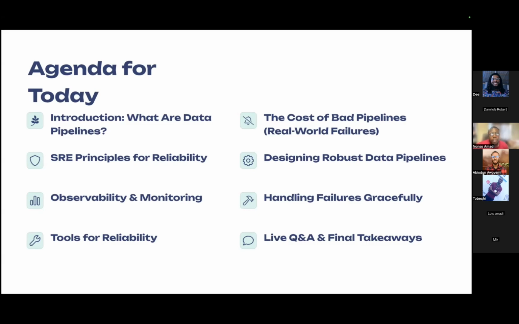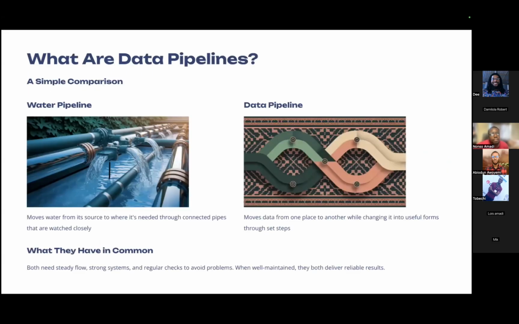So without further ado, we'd like to start with the basics. What really is a data pipeline? The simplest way to understand it is by comparing it to something we can all relate to, and that's a water pipeline. A water pipeline moves water from a source to where it's needed through connected pipes.